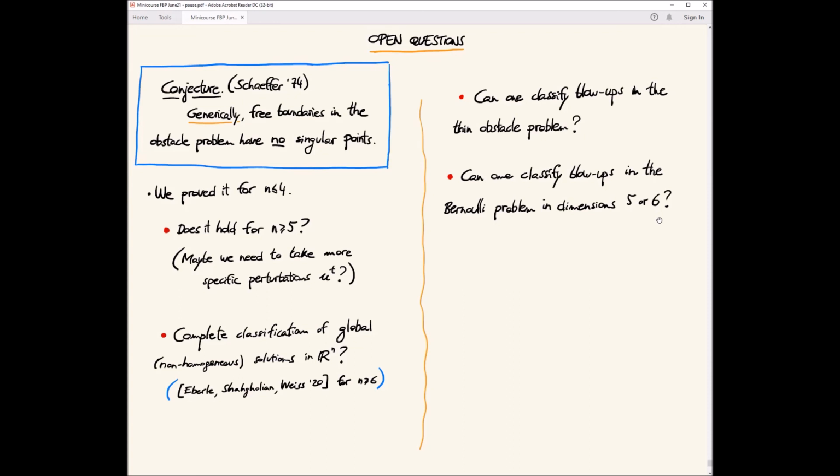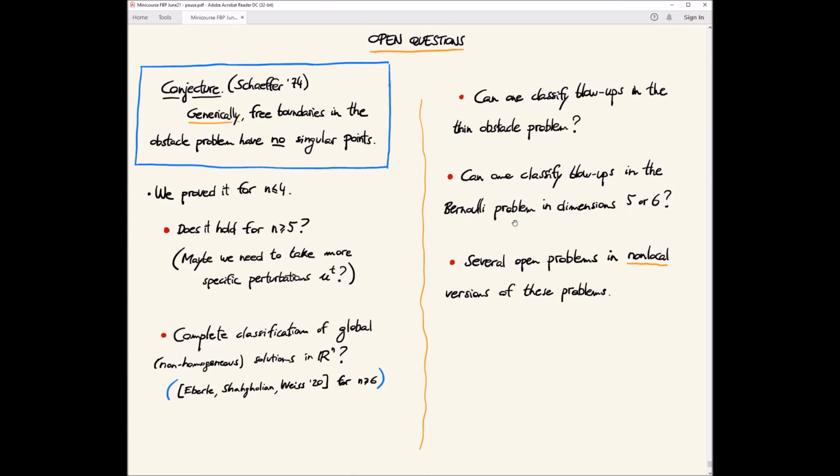And then there are many questions in non-local versions of these problems. You can have the obstacle problem for the fractional Laplacian or for non-local operators in general, and also the non-local Bernoulli problem, which is sometimes called the thin one-phase problem, because it's basically a thin version of the Bernoulli problem.